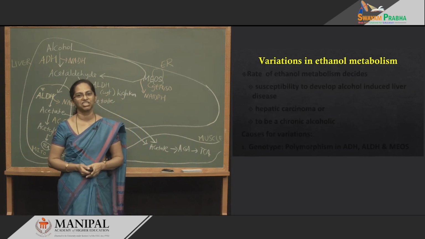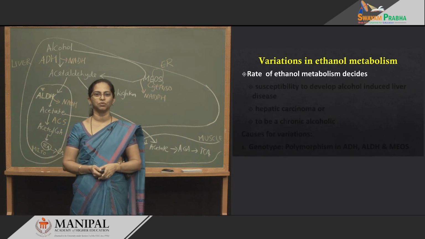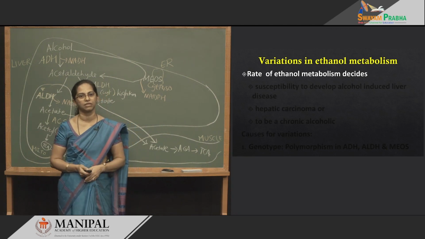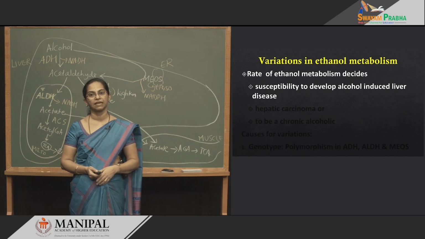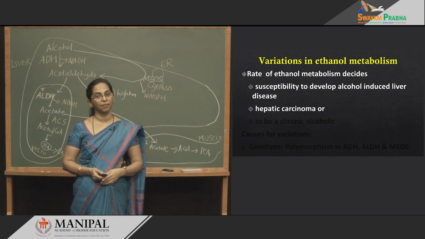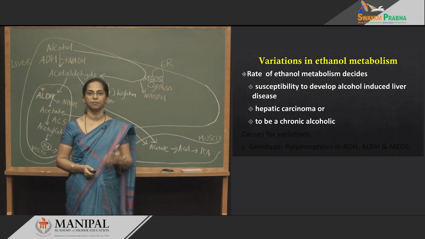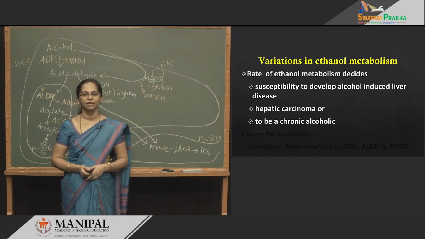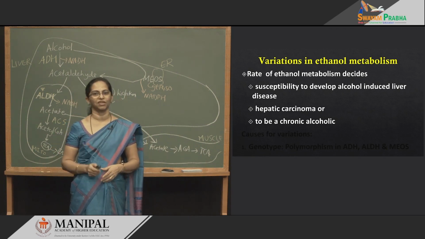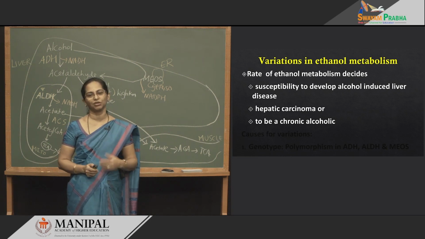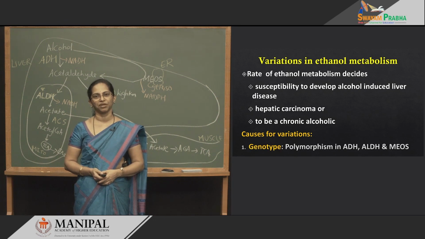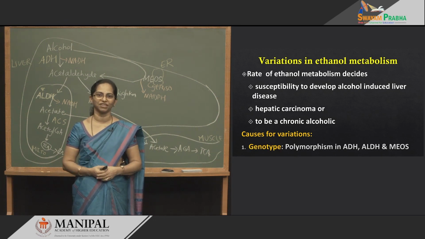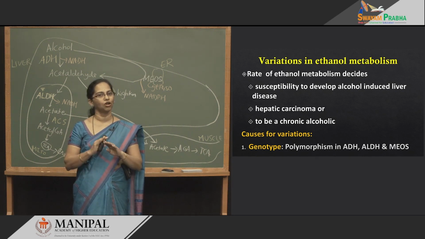So, what are the variations in ethanol metabolism due to? The rate of ethanol metabolism decides whether a person will develop liver disease, whether a person will develop hepatic cancer, or will become a chronic alcoholic. And what are the causes for variation? There are 4 causes. We will try to study those causes. That is the genotype, the genes that we are born with, that decides whether we will tolerate alcohol or not.